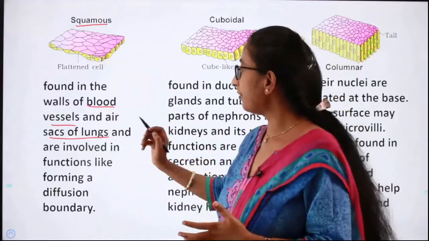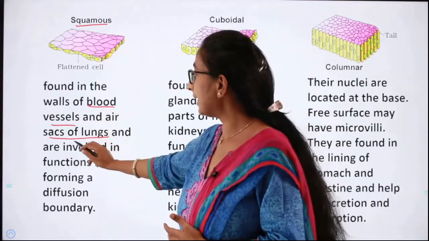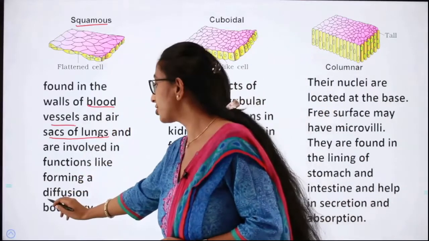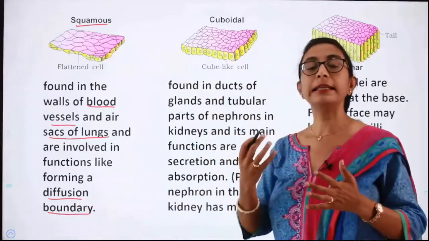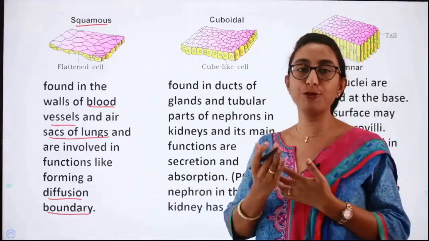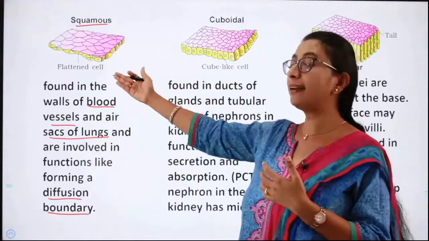So it is in that region we can find the squamous epithelium, and thus they are involved in functions like forming a diffusion boundary. The exchange of oxygen and carbon dioxide happens through the process of diffusion. So it is in this region these cells are involved.